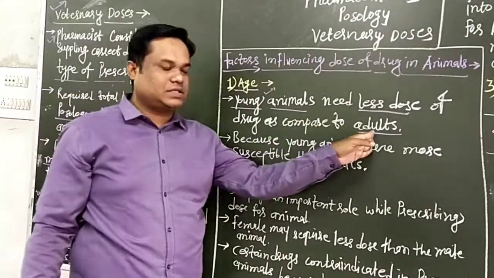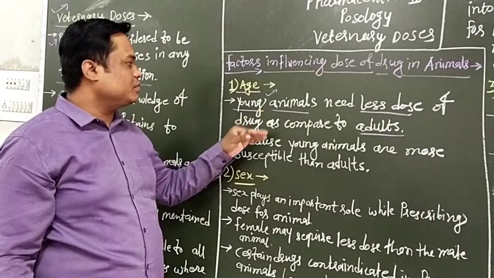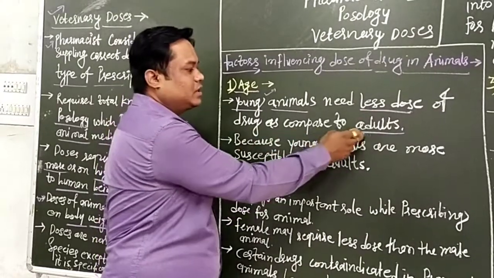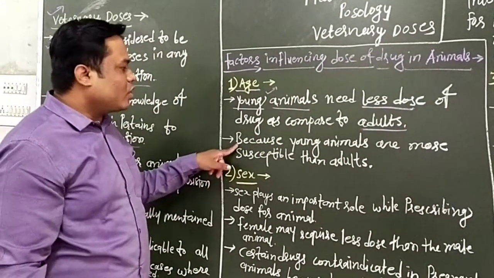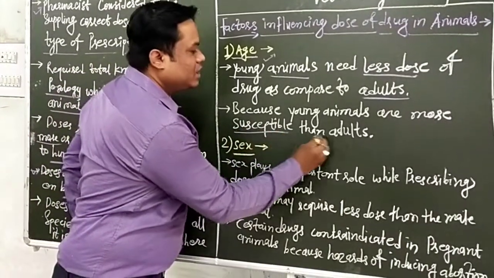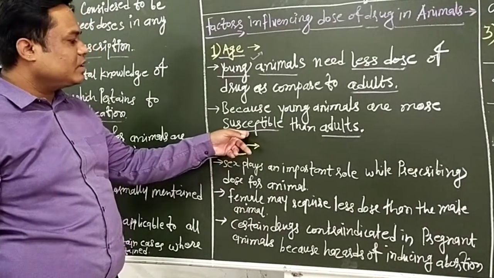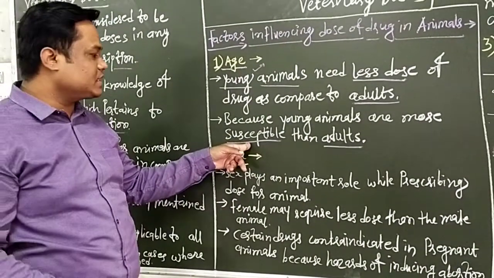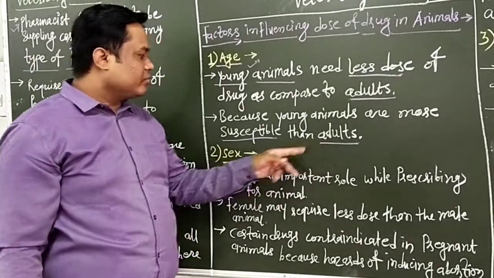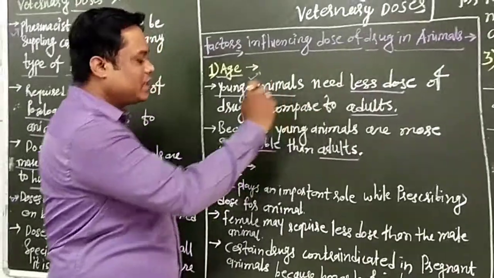Therefore, according to body weight and age group, young animals need less dose of drug as compared to adults, because young animals are more susceptible than adults. More susceptible means more influenced or more damaged than adults. This is the reason young animals need less dose.